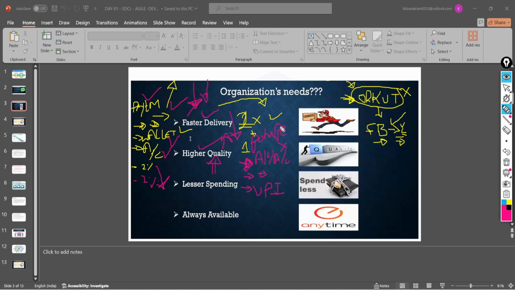Okay, so what we learn from this case is that you have to deliver fast first as an organization, right? Any organization has to maintain the quality of its product. You have to enhance your product always. Okay, so this we learn, and we have to spend less. Even these two points we have already given.